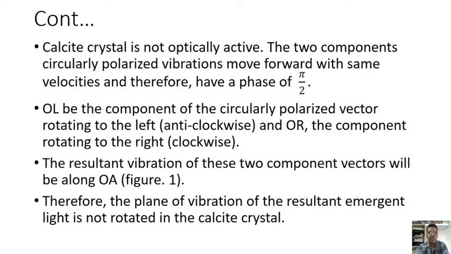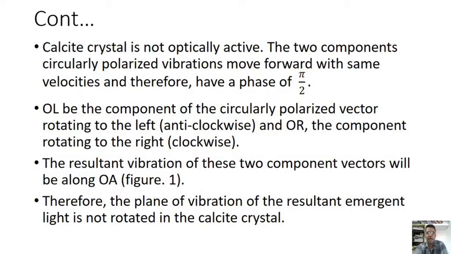Now here, calcite crystal is not an optically active crystal. The two component circularly polarized vibrations move forward with the same velocities and therefore have a phase of pi by 2, that means 90 degrees, opposite half angle of the radiations. So one radiation is going this side, one is going this side. The two components of circularly polarized vibrations move forward with the same velocities and therefore have a phase of pi by 2.